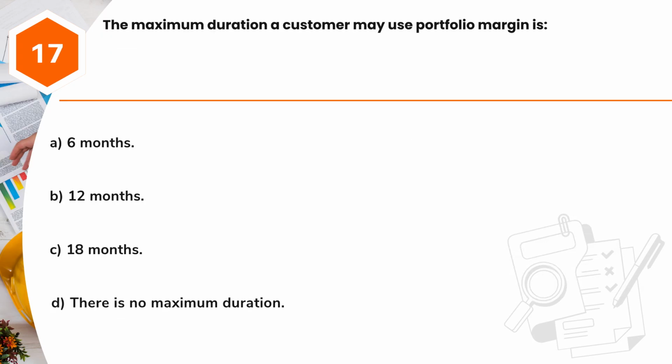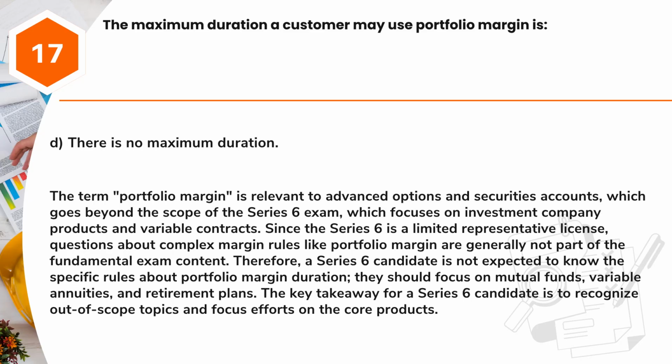Question 17. The maximum duration a customer may use portfolio margin is A. 6 months. B. 12 months. C. 18 months. D. There is no maximum duration. Answer: D. There is no maximum duration.